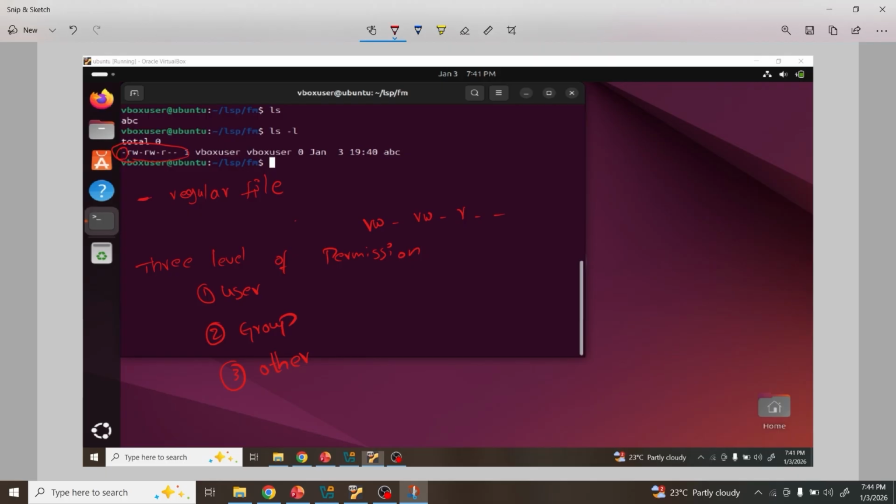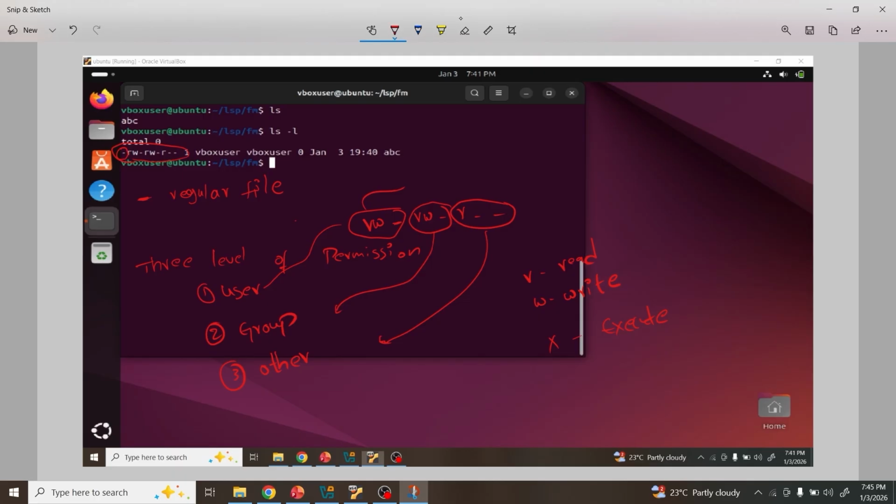Now it is not an executable file, right? Just abc. So it is not an executable file. So that's why blank came. Now tell me, by seeing this, for user, what are the permissions he has? Read, write, blank, right? Read permission you have, write permission you have, execute permission you don't have. For group, what are the permissions? Read permission, write permission, not execute permission, right? For other, what permissions do we have? Only read permission is there.